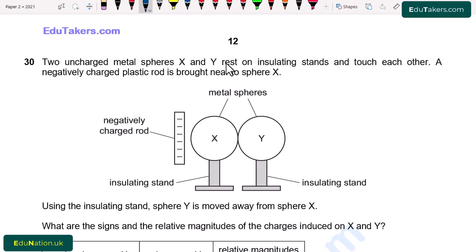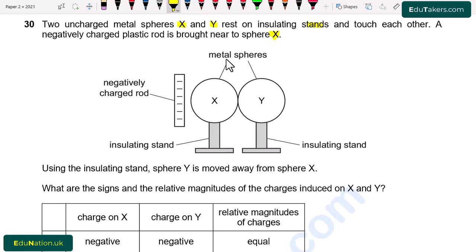Question number 30. Two uncharged metal spheres X and Y rest on insulating stands and touch each other. A negatively charged plastic rod is brought near to the sphere X. So first of all, we have two metal spheres X and Y. Both of these are neutral. When we place a negatively charged rod close to the sphere X, then what will happen?